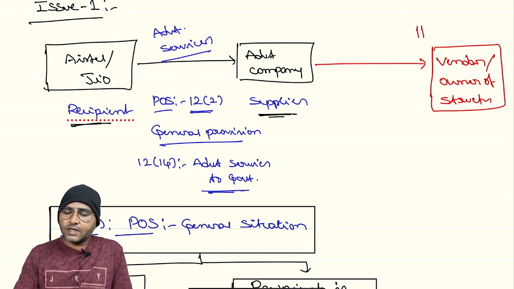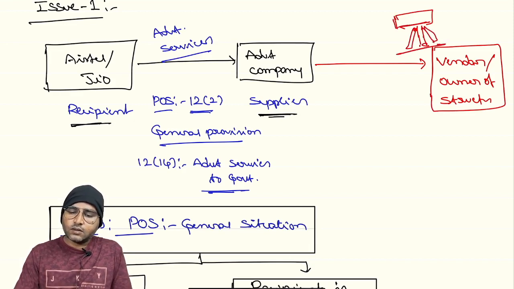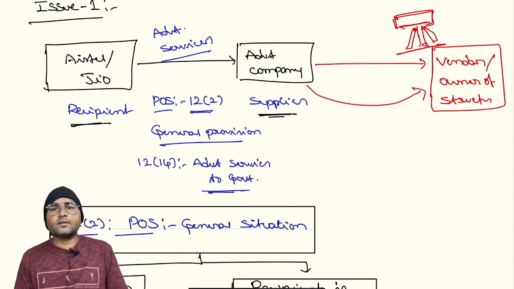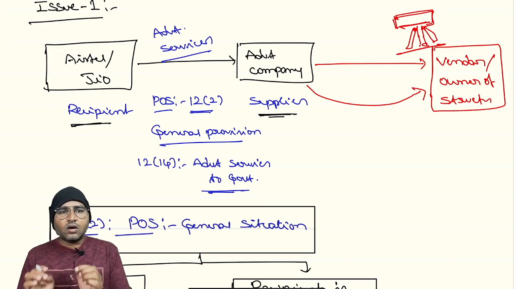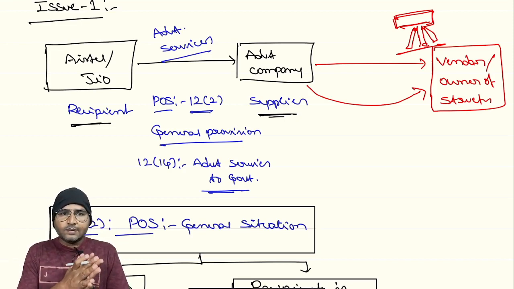Suppose there is a big hoarding, right? This is a supporting structure. Now, the advertisement company will approach the vendor to get such a place on rental or lease basis.